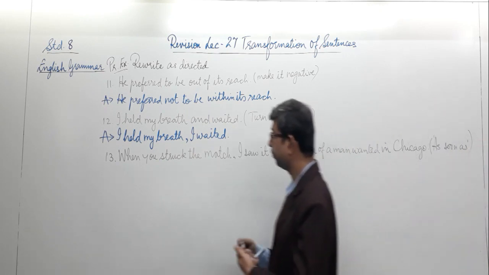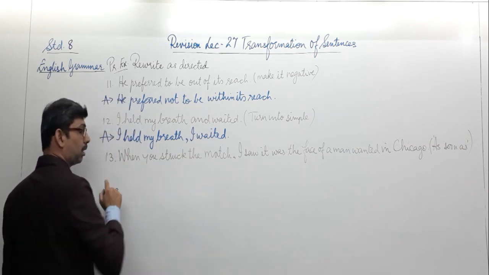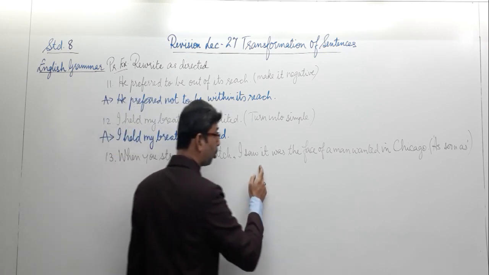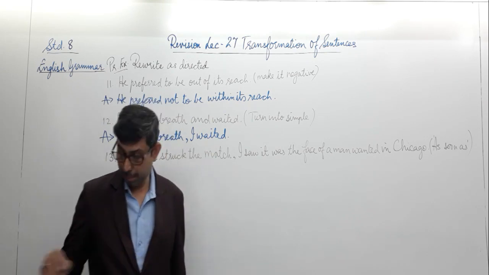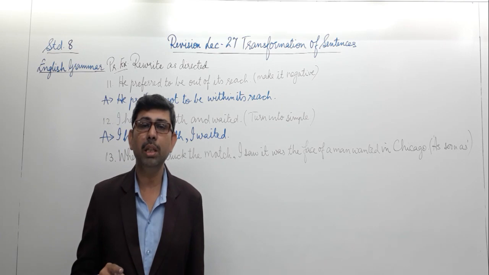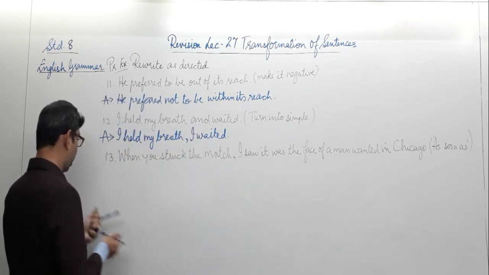Well, let's do this. The statement begins with the word when, which is the subordinate clause. When you struck the match, subordinate clause. I saw it was the face of a man wanted in Chicago is the main clause. We need to replace the word when with the phrase as soon as. That is how we are going to change it.